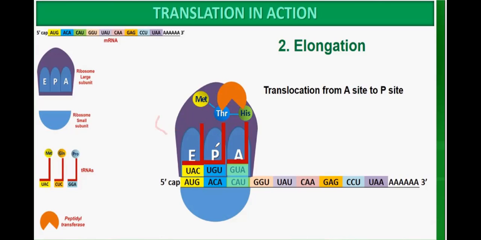Then what was at the A site moves to the P site. So in this way, there is elongation and translocation from the A site to the P site.